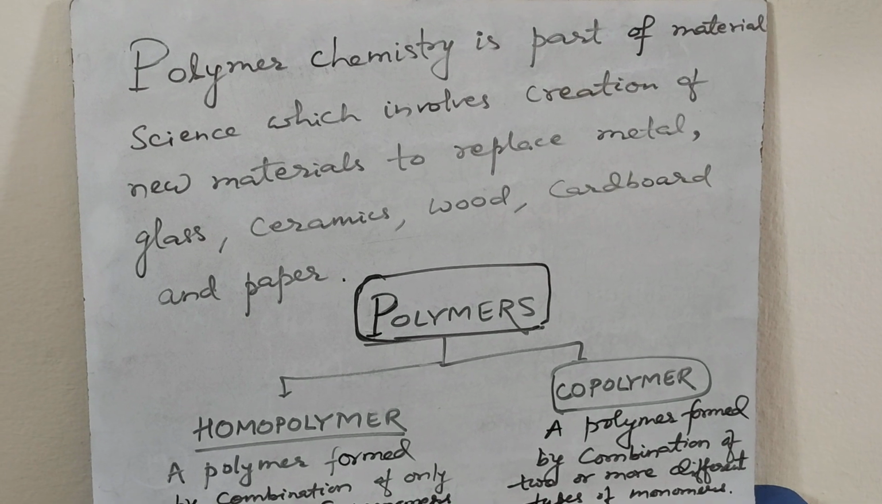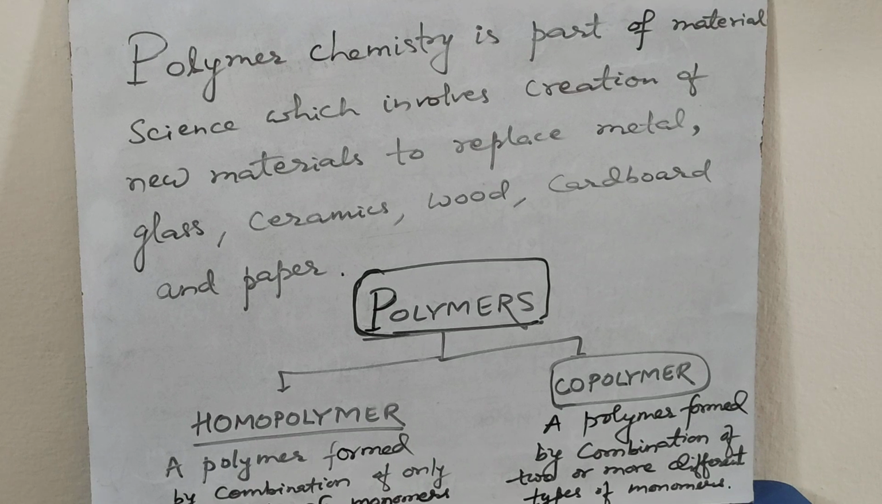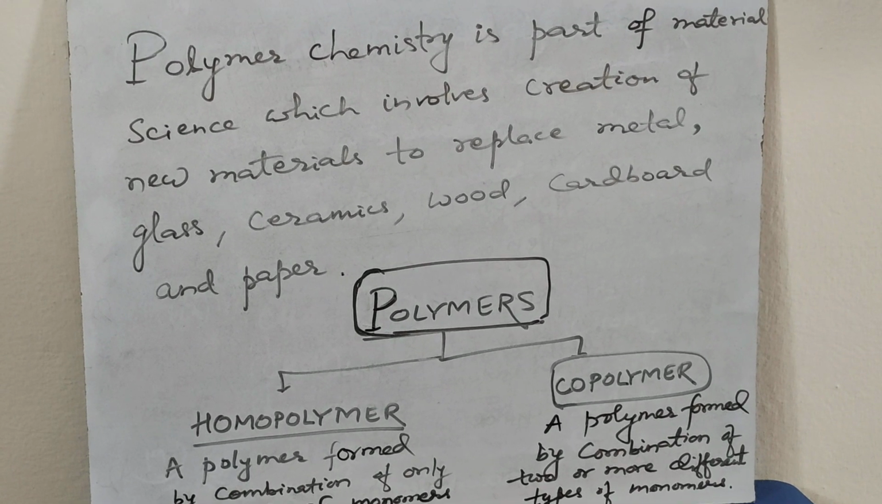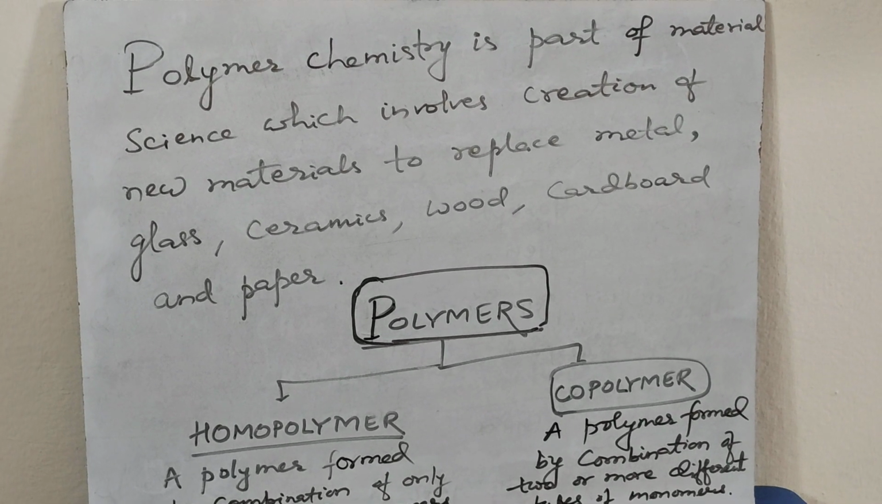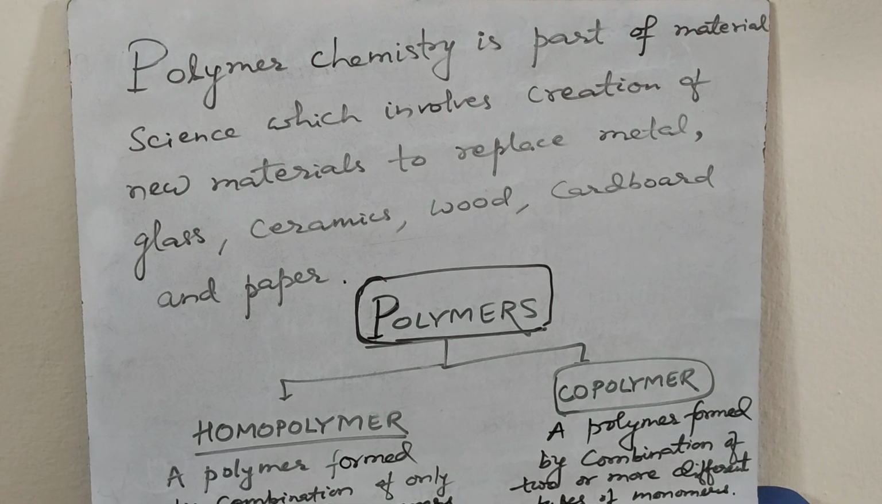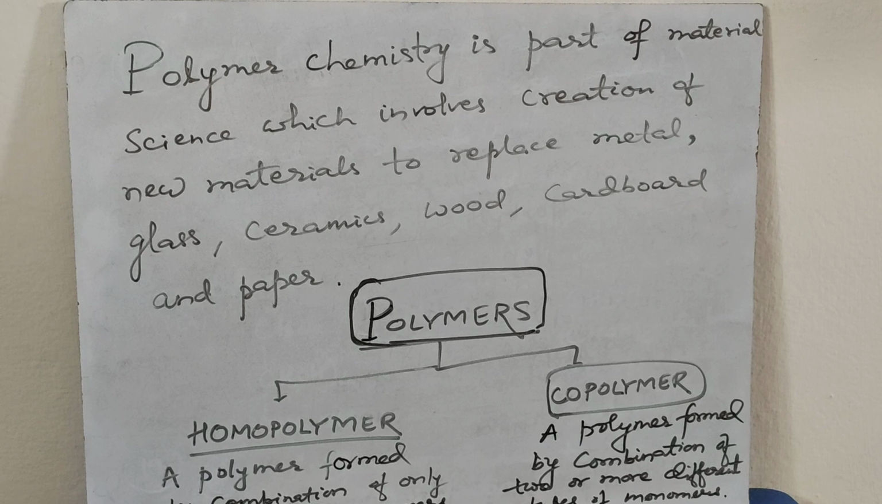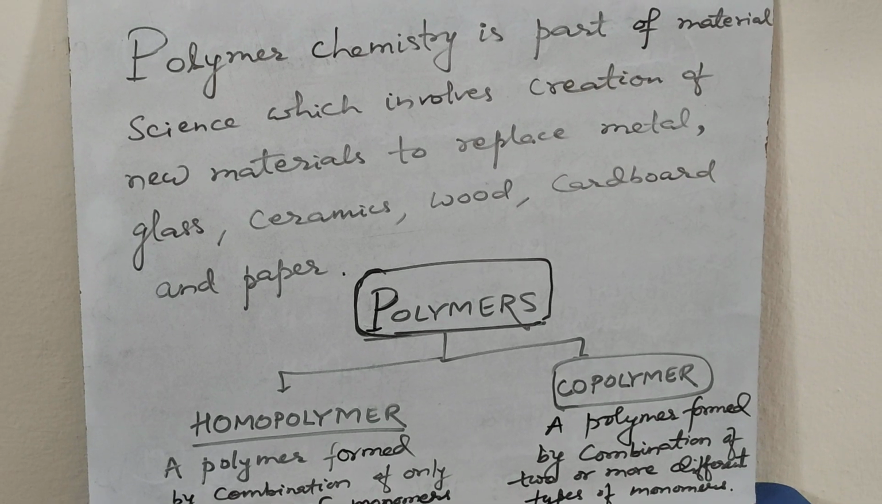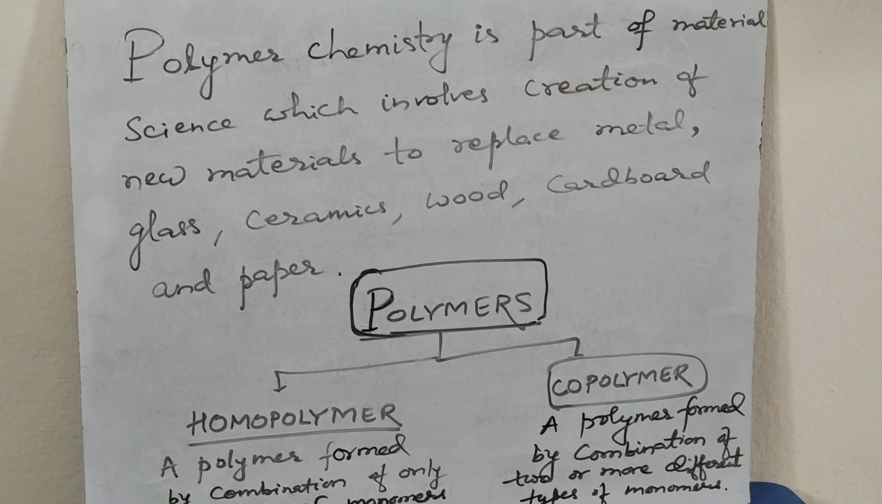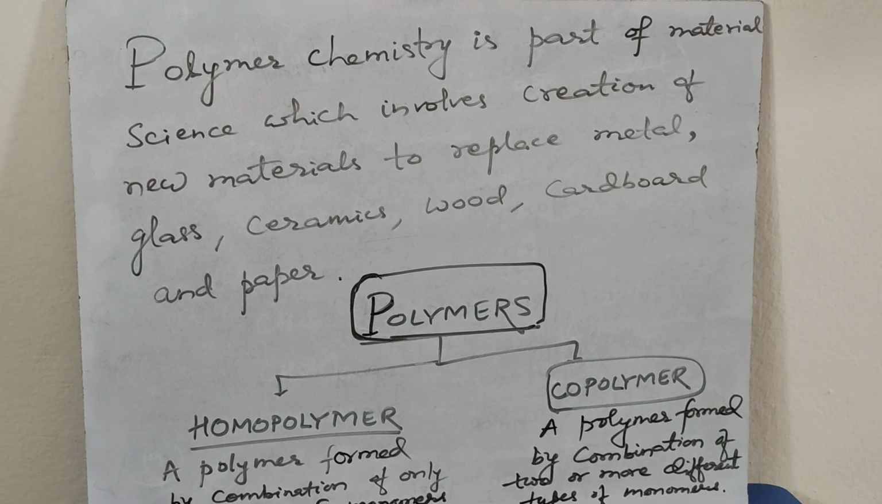A homopolymer is a polymer formed by combination of only one type of monomers, like polythene. Polythene is formed by the polymerization of only one type of monomer, that is ethene. Similarly, polypropene, it is formed by the combination of only propene. So many units of propene get repeated to form polypropene.